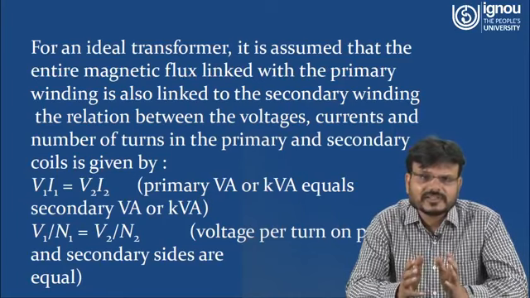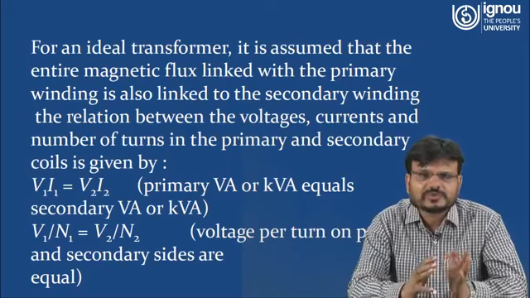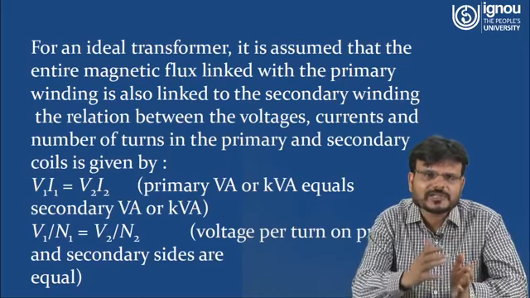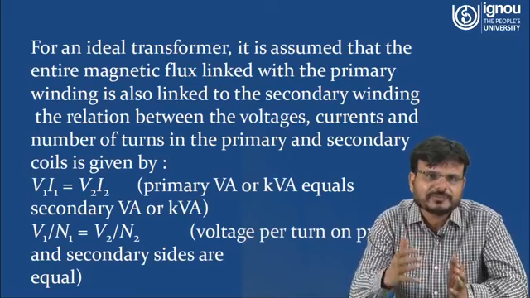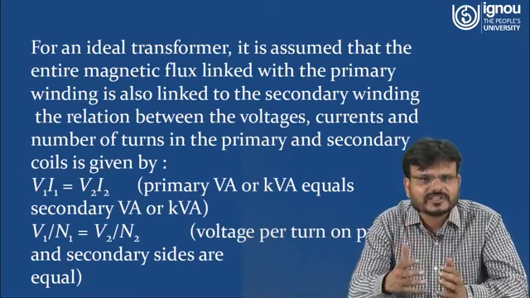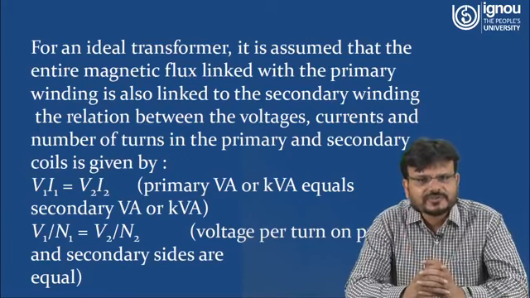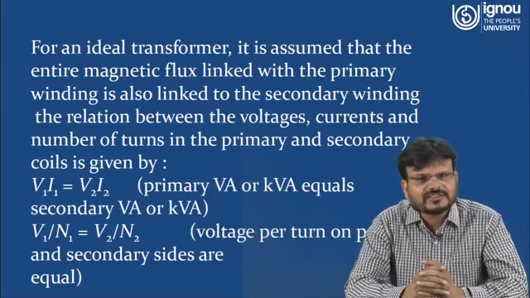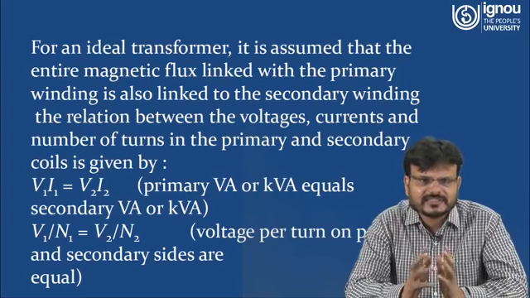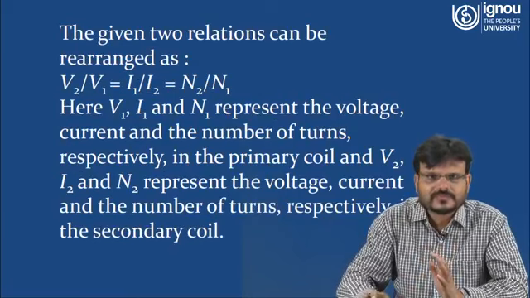As I told you in the previous slide, you cannot step up or step down the power. What you can step up or step down is the voltage and current. So again you can write V1 upon N1, that means voltage per turn at the primary side is equal to the voltage per turn at the secondary side. That means it is a constant.